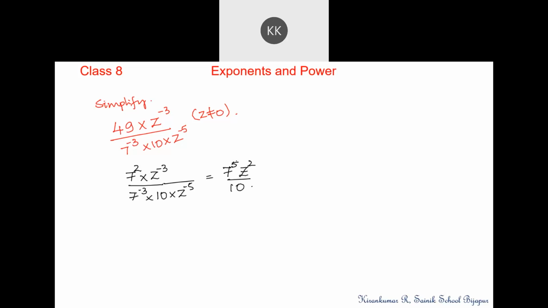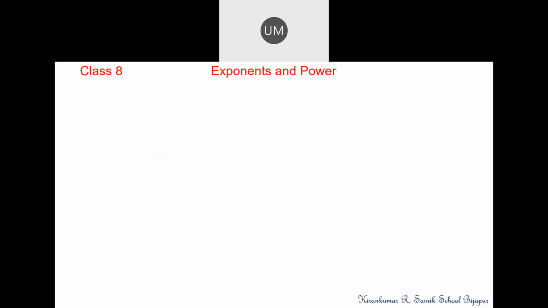Any doubt in this? No, sir. Z to the power positive 2, because the denominator minus 3 becomes positive, and minus 3 plus 5 will be positive 2. True. Yes, sir. The answer is the same.